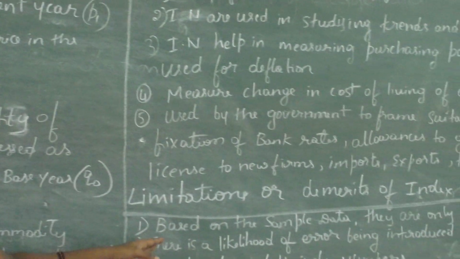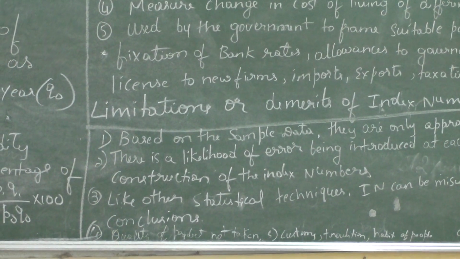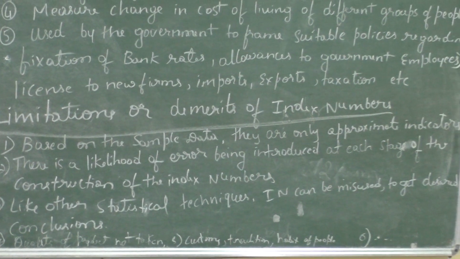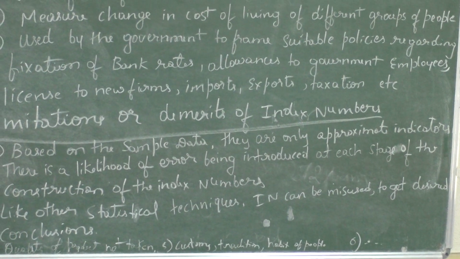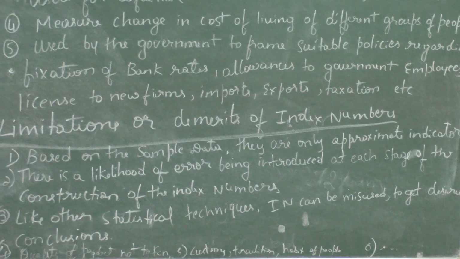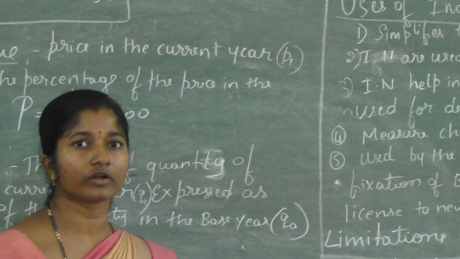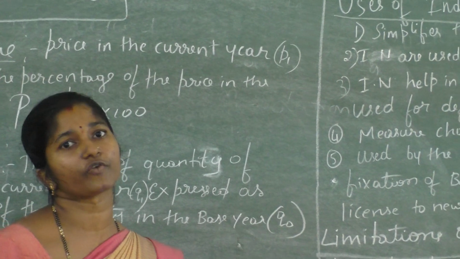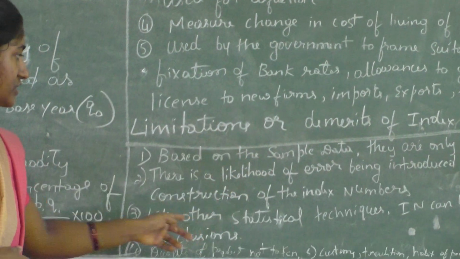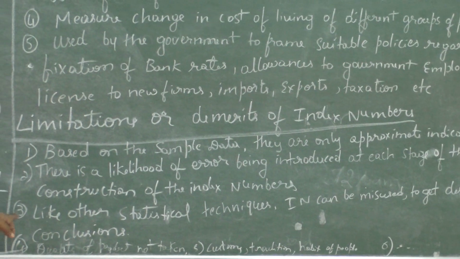Next, second one, there is a likelihood of error being introduced at each stage of the construction of the index number. There will be errors while doing the calculations or while constructing the base year or current year. At that time some of the values may be missed or some of the values become wrong. Therefore, there may be a likelihood of error, or while calculating it, some error may occur. This is also one of the limitations for the index number.